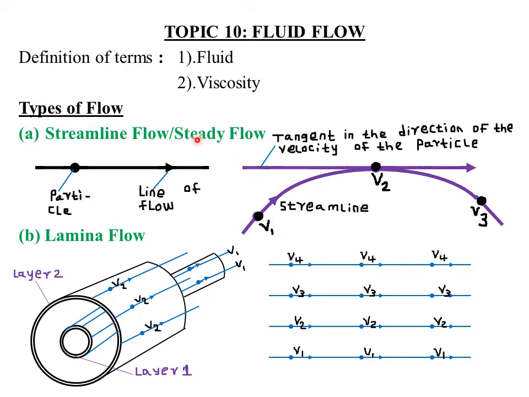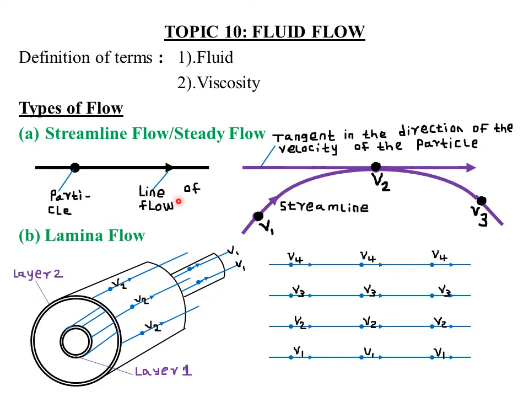So maybe for us to understand that, let's start by defining what we mean by a line of flow. A line of flow simply refers to the path traced by all particles passing through any given point in a fluid having the same velocity.